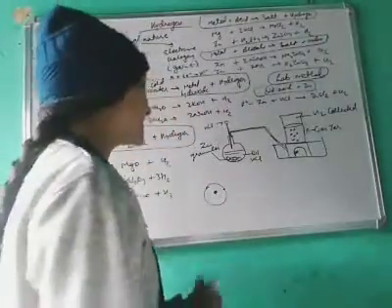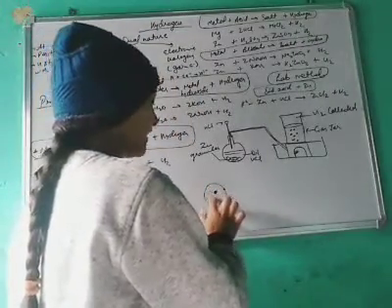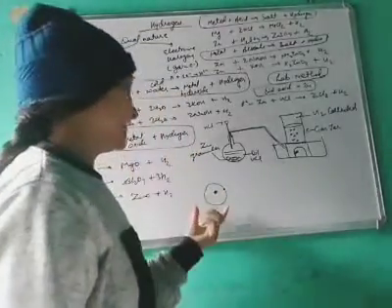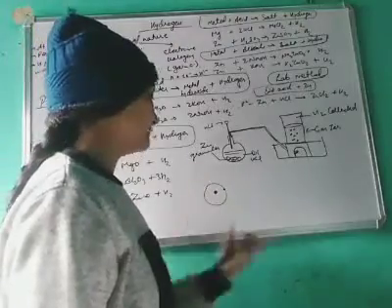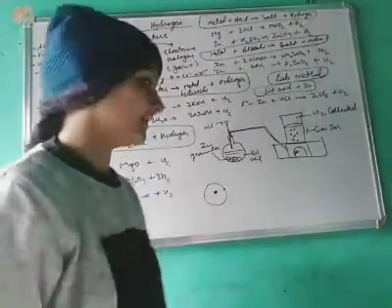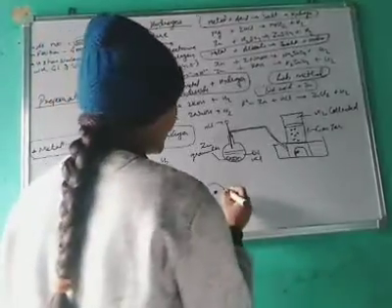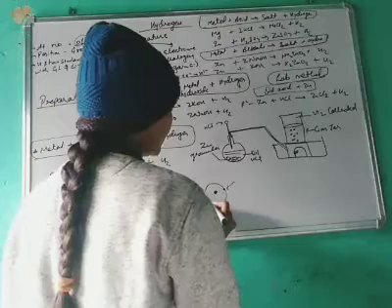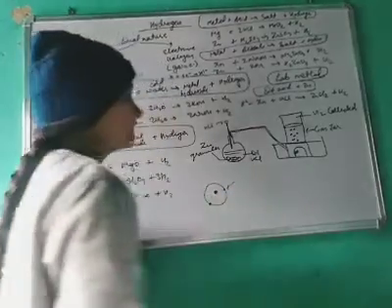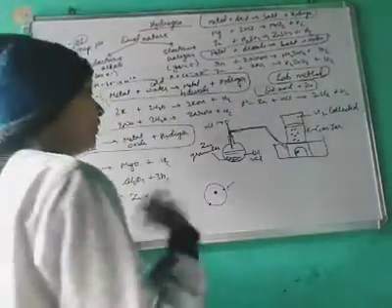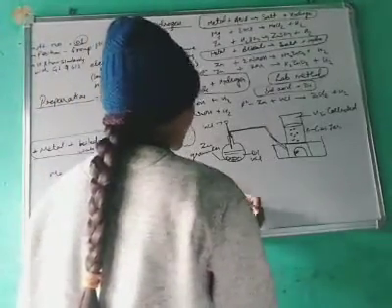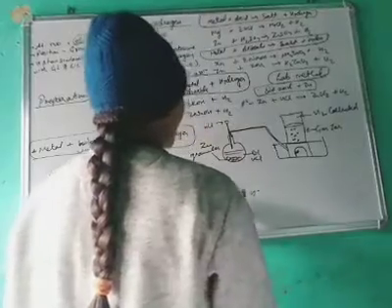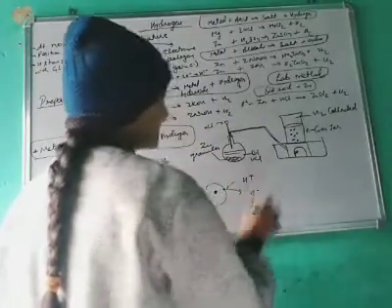Why? Because we have to complete our shell with 2 electrons. It's the duplet rule. Hydrogen has to complete its shell. How? If it gains 1 electron, then it will become H2, having 2 electrons. Or it will remove this electron, then it will become H positive. If it gains 1 electron, then it will become H negative.